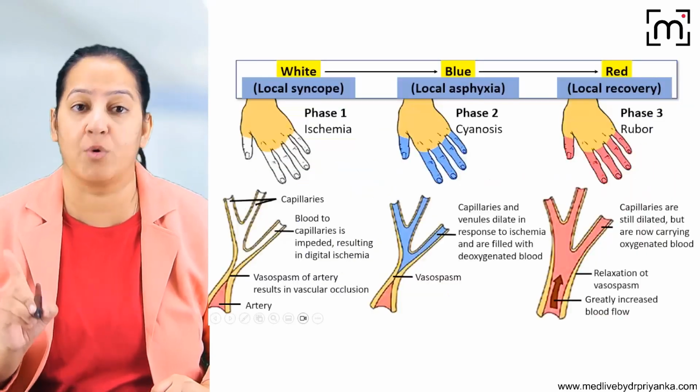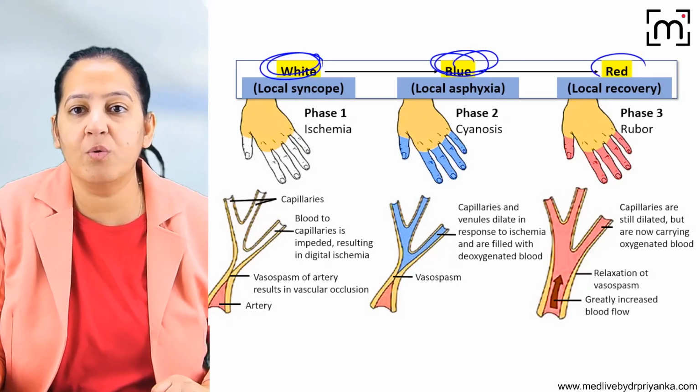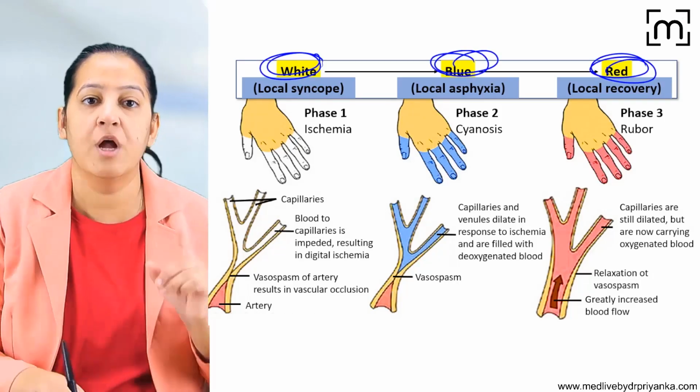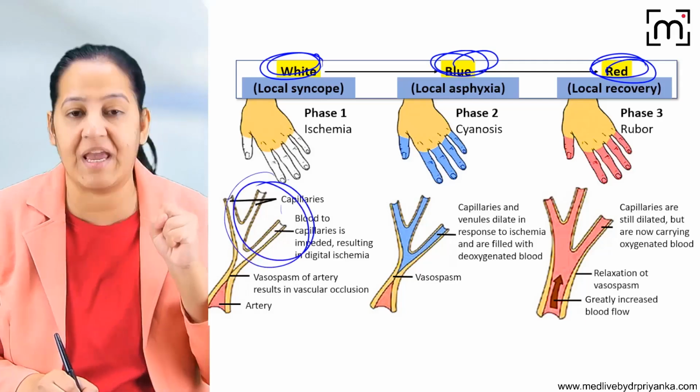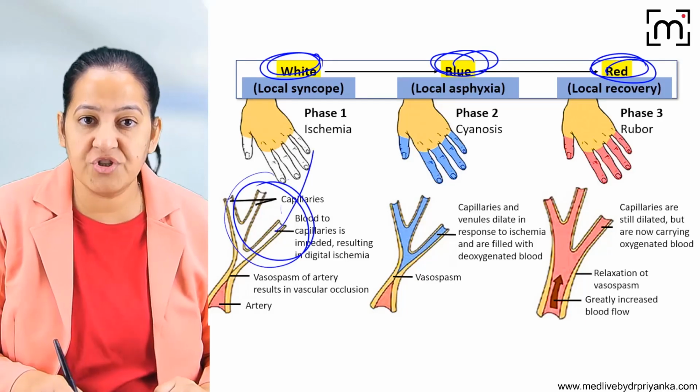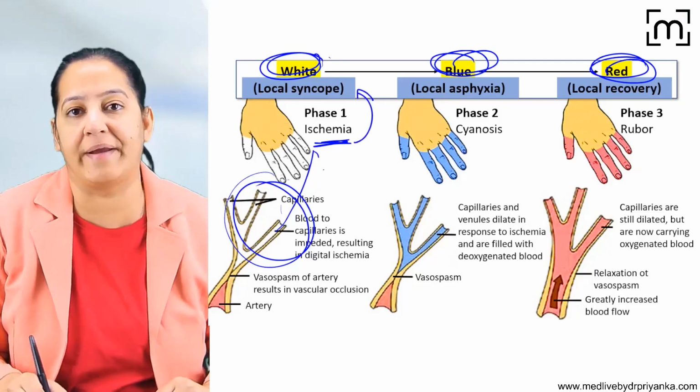So learn the sequence of the color. What is the sequence of the color I told you? First there is white color, followed by blue color, followed by red color. Tell me the reason for all three. White color is due to vasoconstriction of the capillaries and the arterioles. So vasoconstriction leads to ischemia, and ischemia and local syncope lead to white color.